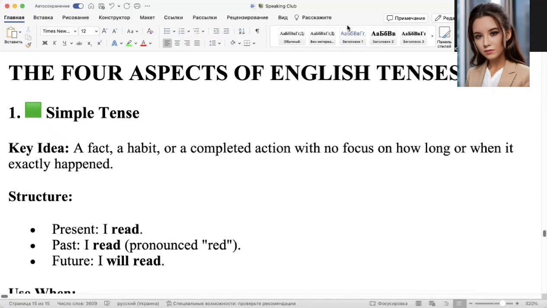In this video, I will explain the difference between the rules of simple, continuous, perfect, and perfect continuous using my favorite coffee as an example. It is important to understand the difference in the essence of this time.